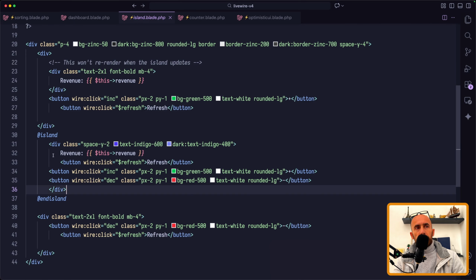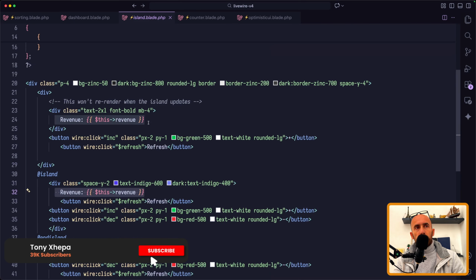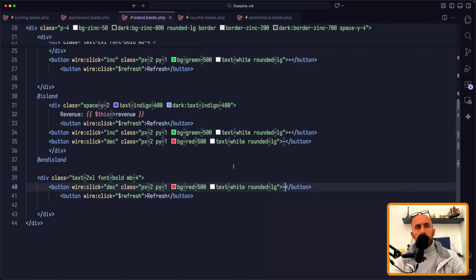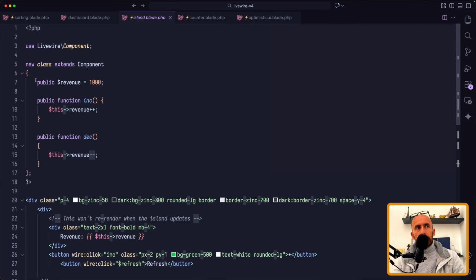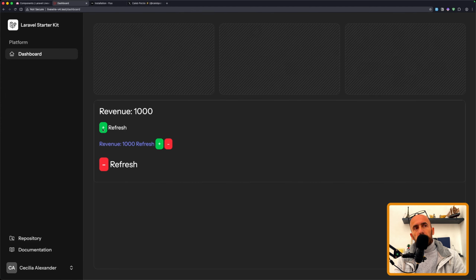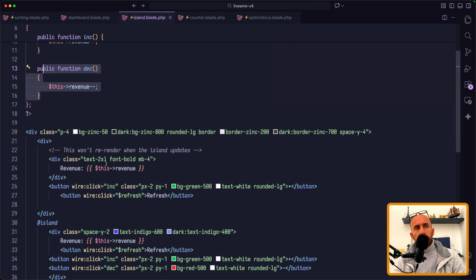So I have here displaying this revenue also here. And when we are inside the island, I have added text indigo 600. Then refresh here, also refresh outside of the island, and then increment and decrement inside here, and increment and decrement outside. And we have a public revenue, then increment and decrement here. And I'm going to close this. Now, if I click on this increment, which is this button